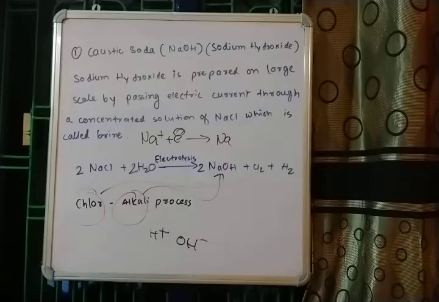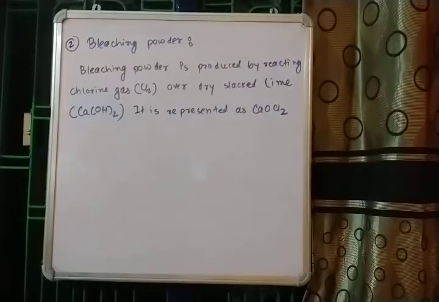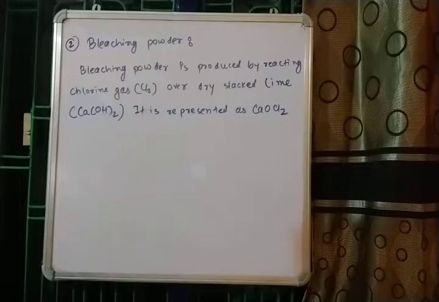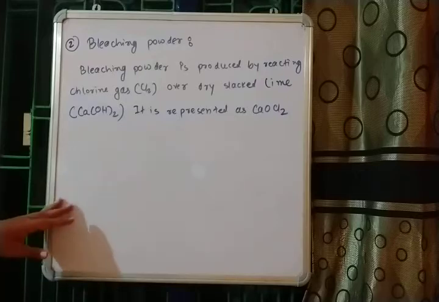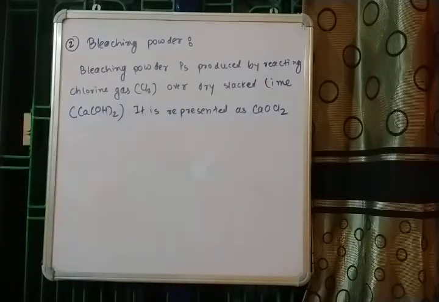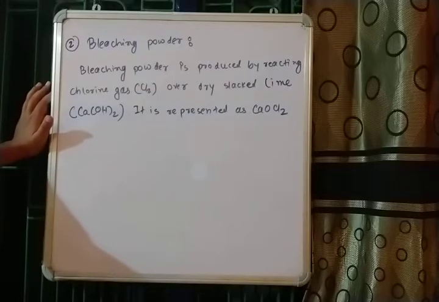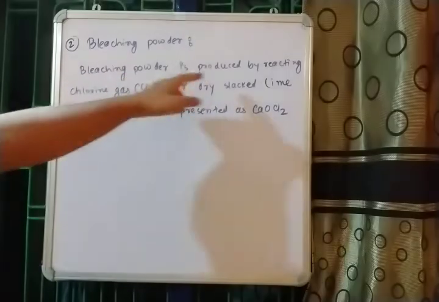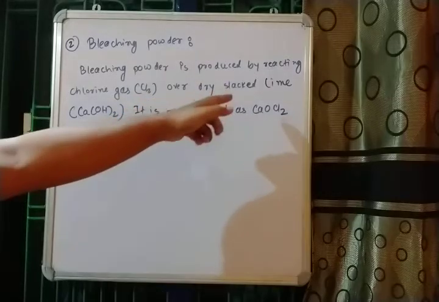Okay, now we will move to the next important compound. The next important compound is bleaching powder, and I already told you the purpose of bleaching powder. Bleaching powder is mainly used for cleaning purposes, cleaning water or cleaning algae. That is the main purpose. Now let's come to how bleaching powder is produced. Bleaching powder is produced by reacting chlorine gas over dry slaked lime.